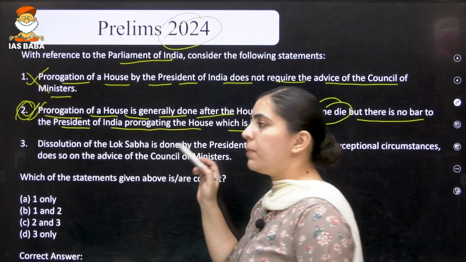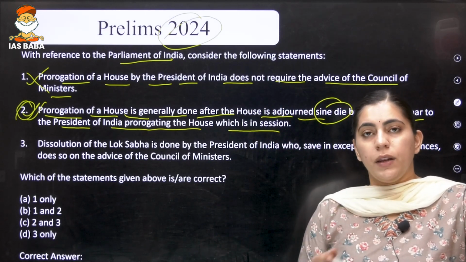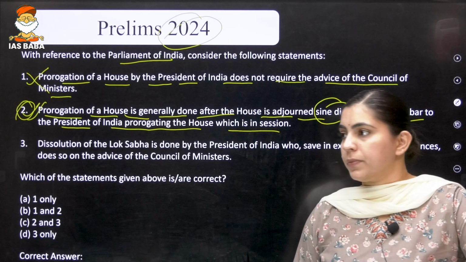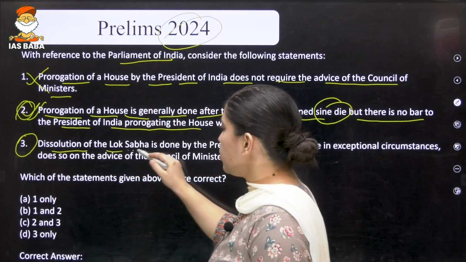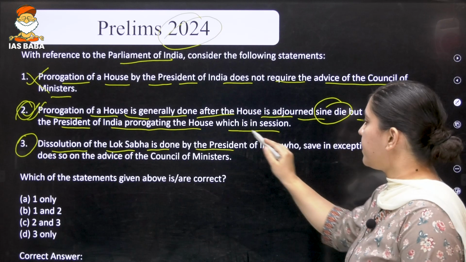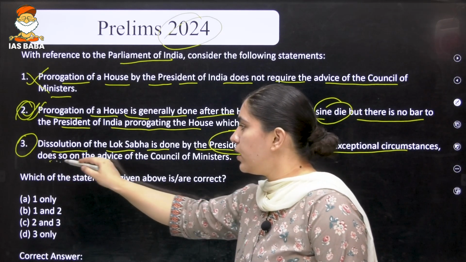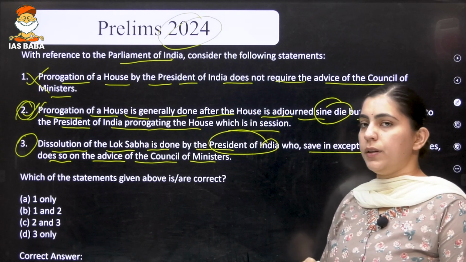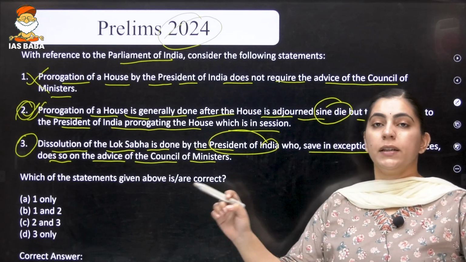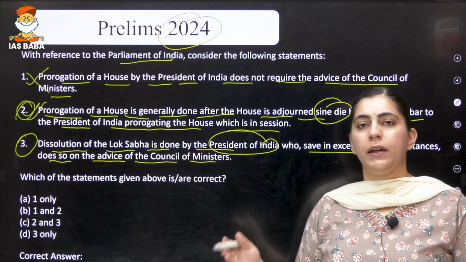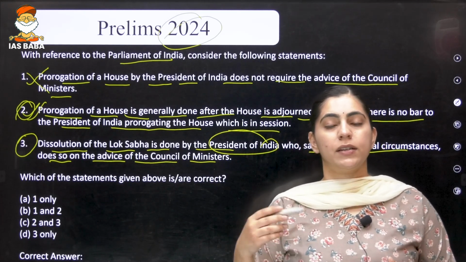There is no bar on the President that he cannot officially end the session in between whenever the session is sitting, right? The third statement is saying that dissolution of Lok Sabha is done by the President of India, who, save in exceptional circumstances, does so on the advice of the Council of Ministers. So the Council of Ministers themselves will be advising the President that we have completed 4 years and 10 or 11 months, and now we are ready for the next election.